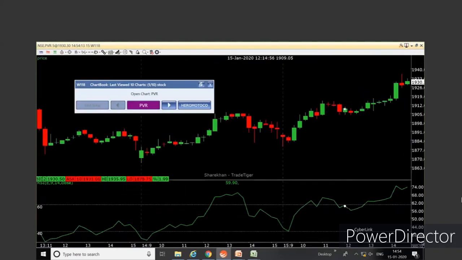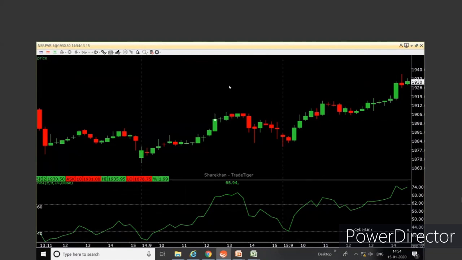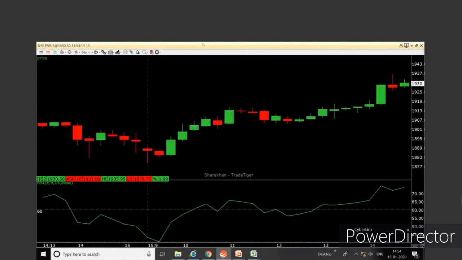How much buffer? It could be somewhere around 0.10% of the current market price. If I had to explain, if the stock is somewhere around 1900, you would keep a buffer of 1 rupee 90 paise. If the stock is 500, keep a buffer of 50 paise for entry and stop loss. Stock is 200, keep a buffer of 20 to 30 paise for entry and stop loss. That way.